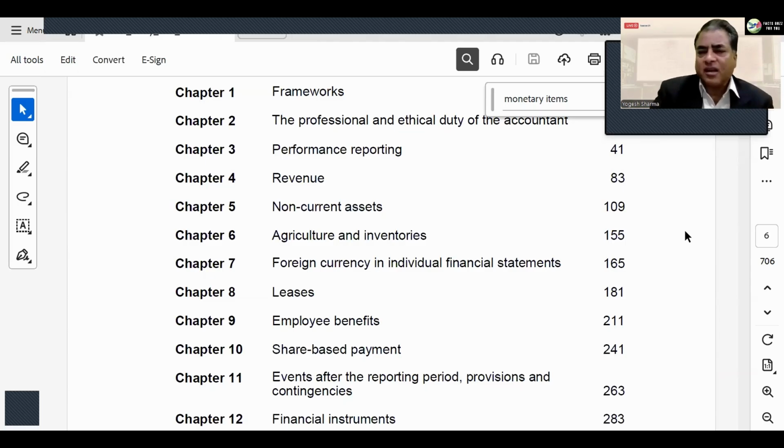So this is a completely logical subject. And even after passing your ACC, this is what you are going to do if you work in accounting. ACCs work in every department: auditing, accounting, even internal auditing. But if you work in accounting, financial reporting or revenue assurance, this is what you are going to do: apply all the IFRS and make the financial statements. And if you're working in auditing, you are on the other side, looking at the evaluation of them, and again you are doing the same thing. So it's one of the most important and practical subjects, and that's why it's a compulsory subject.